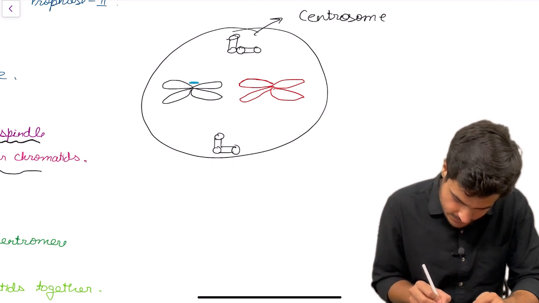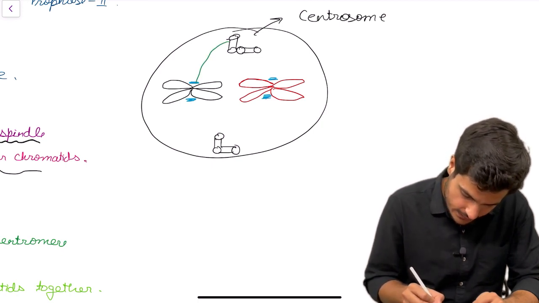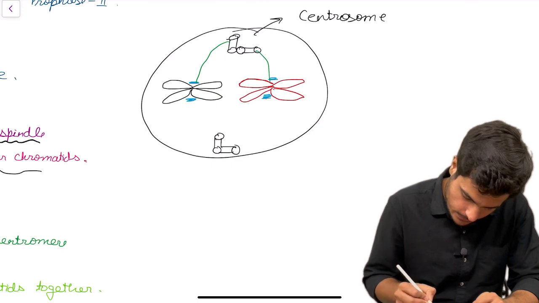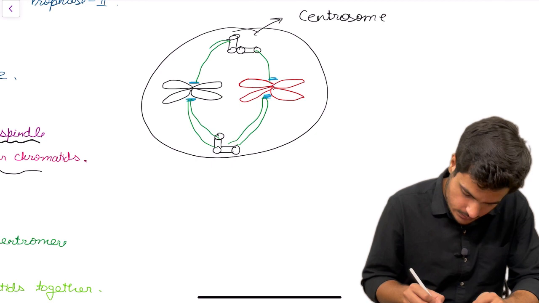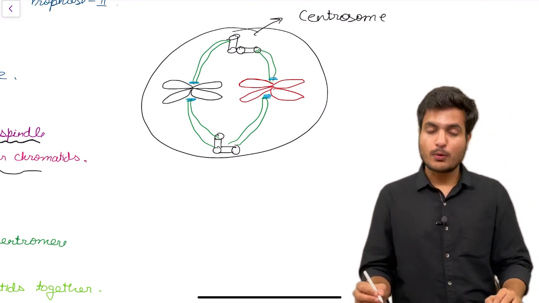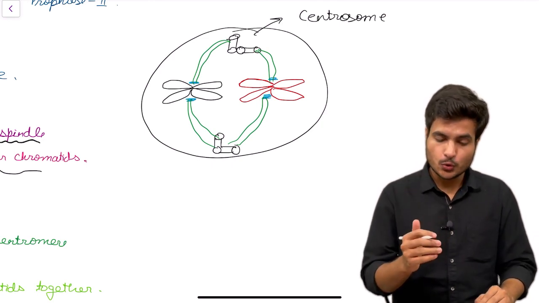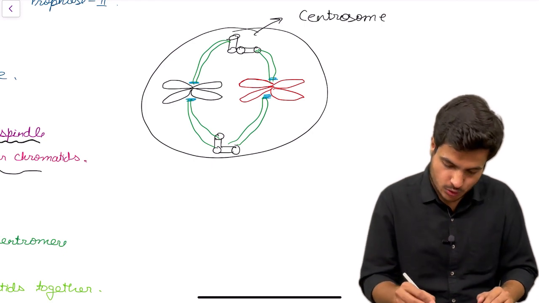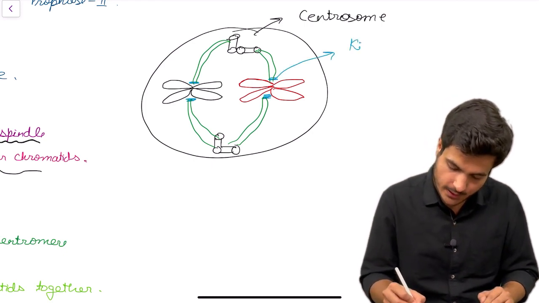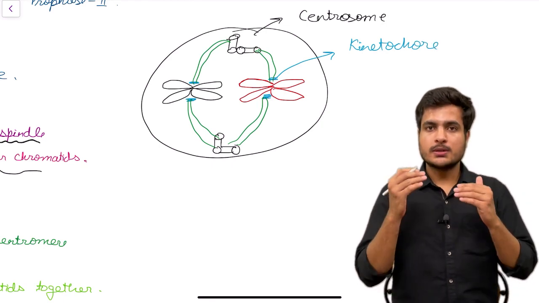Beside the centromere there are plates called kinetochore plates, and at these plates spindle fibers come and attach. Now what is happening in metaphase 2? The spindle fibers from opposite poles come and attach to the kinetochore plates of individual sister chromatids.